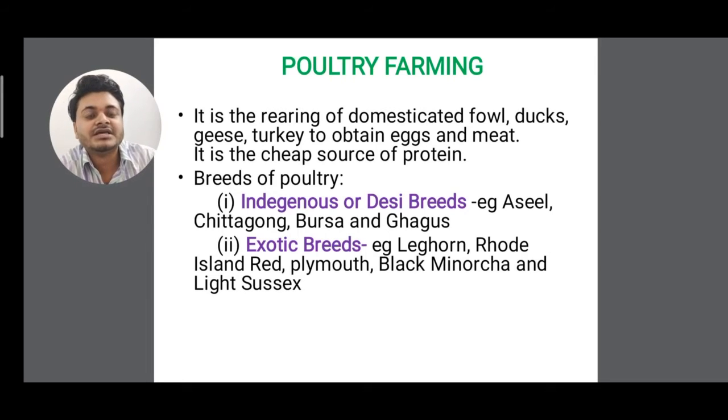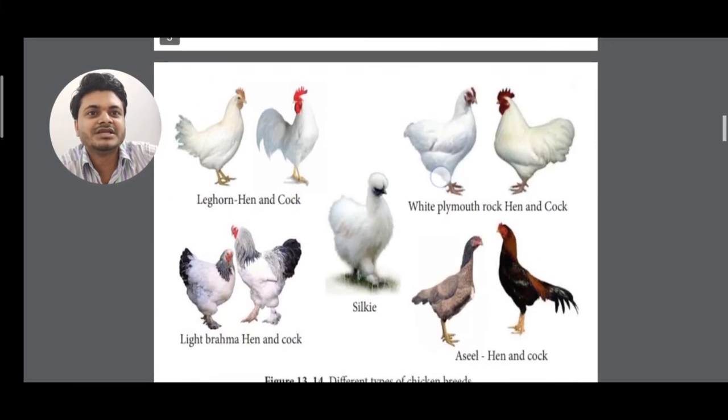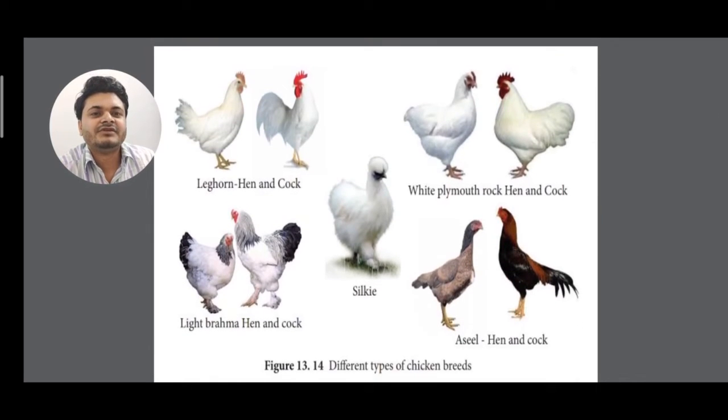Those are exotic. Now there are different techniques also, like we can cross indigenous and exotic breeds and make a new hybrid, isn't it? You can see the different types of fowls I have given. See Leghorn, clear. You can see the pictures. White Leghorn, clear. Then Light Brahma hen, clear. Then Asil, then silky.